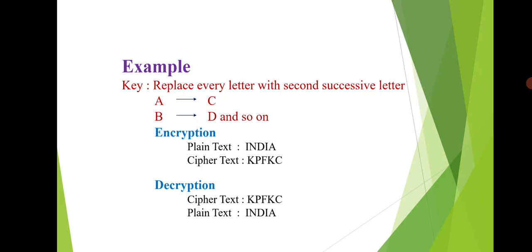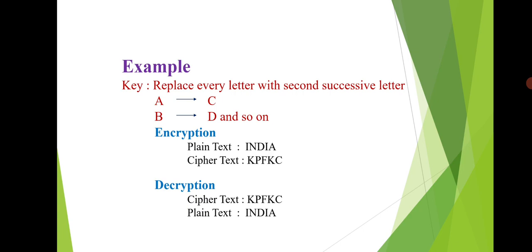Now let us study these two concepts using this example. Here the key is every letter should be converted to the second successive letter. That is, A should be converted to C, B to D, and C to E, and so on. So let me first take the plain text INDIA. I am going to encrypt it using the above key. So I is taken as K, N is taken as P, D is taken as F, I is taken as K, and A is taken as C. Now the plain text INDIA is converted to the ciphertext